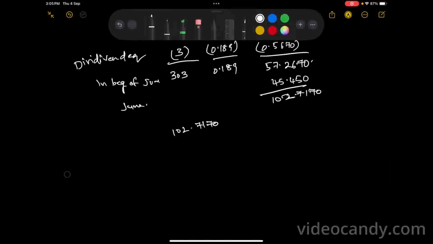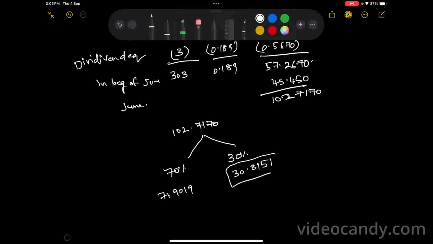So 70%, 30%. 70% has to be distributed, which means 71.9019. 30%, let's calculate. 30.8151. How much income is available?